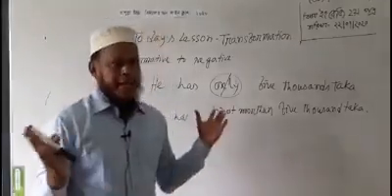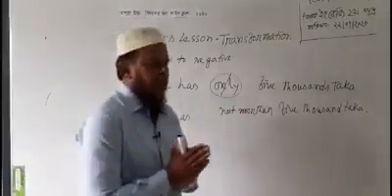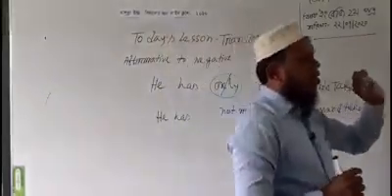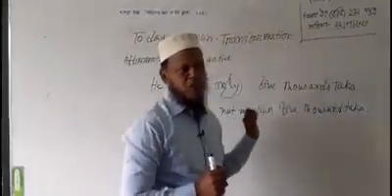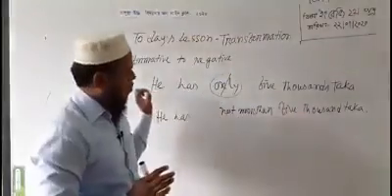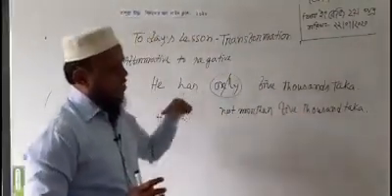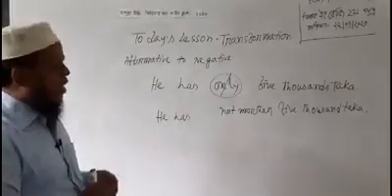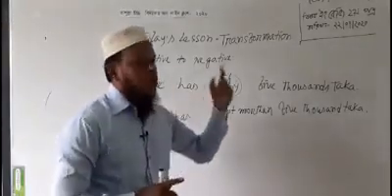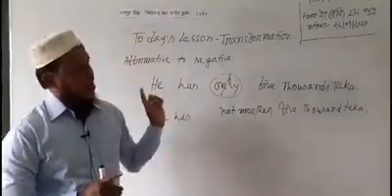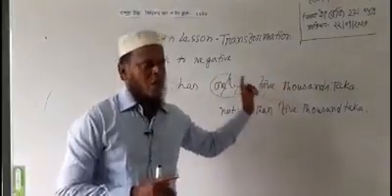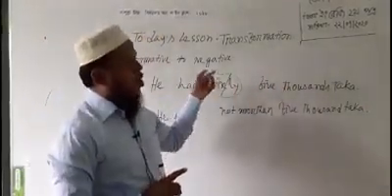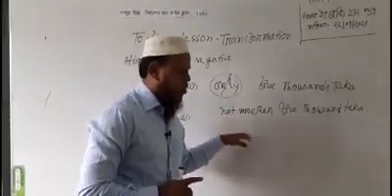So we can easily understand that when only indicates a person, only changes into none but at the beginning of the sentence. When only indicates any material words, then only changes into nothing but.